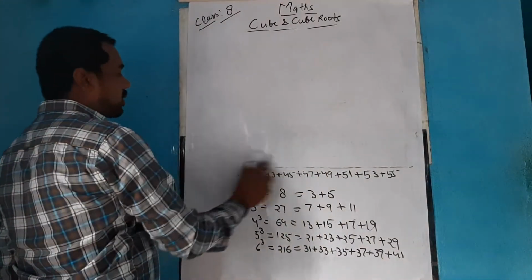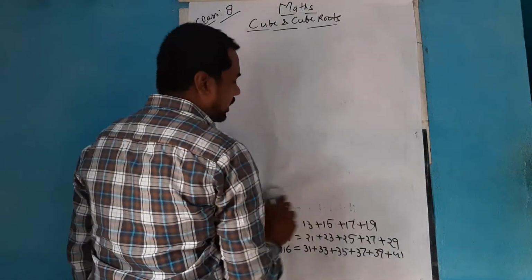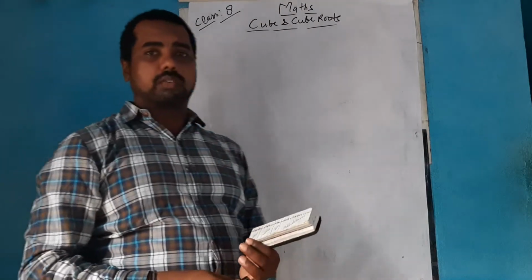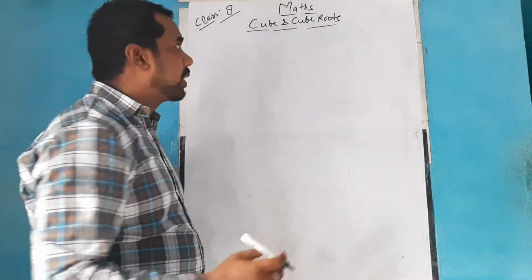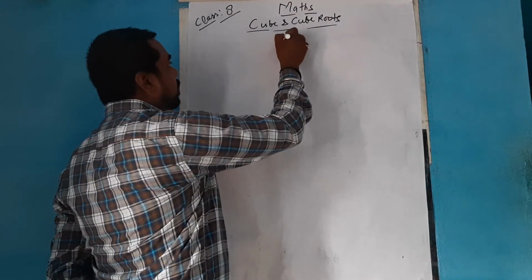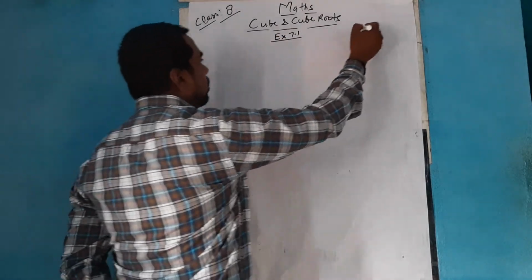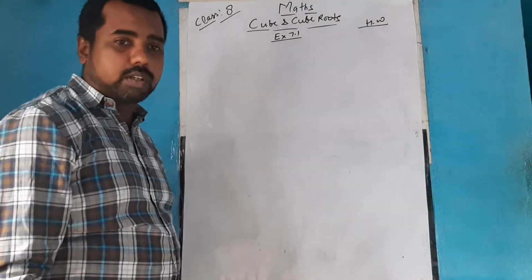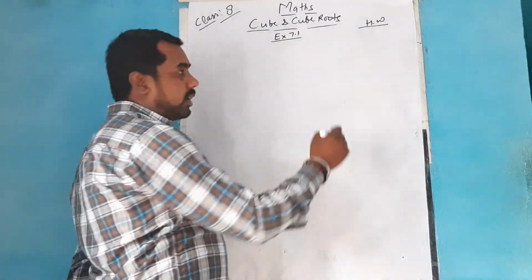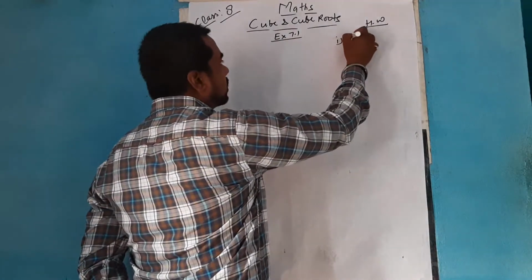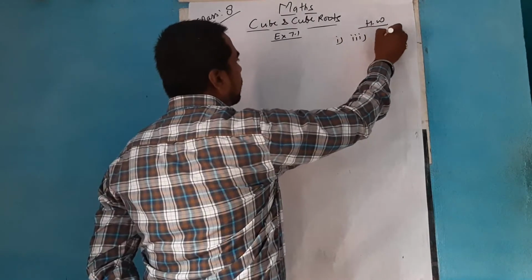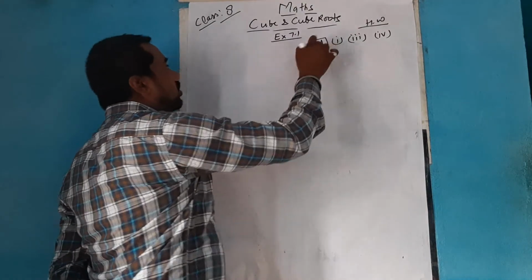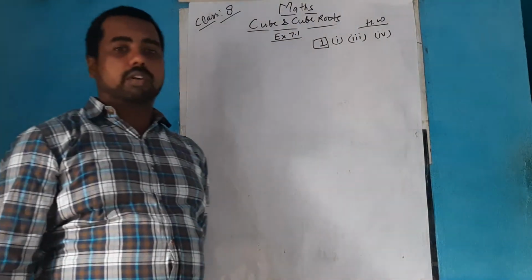You only have to focus on what has to be done. Just see and try by yourself. You will simply be able to solve it. Now from the exercise, that is exercise 7.1, in the first question, the homework is first, third and fourth. First, third and fourth are homework for the first question. Homework for the next question, I'll let you know before solving that question.